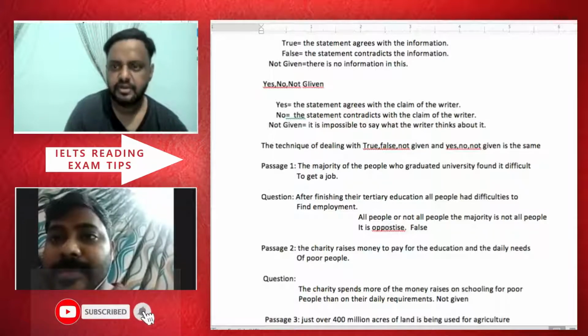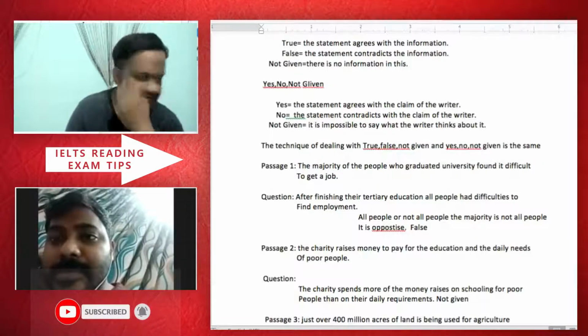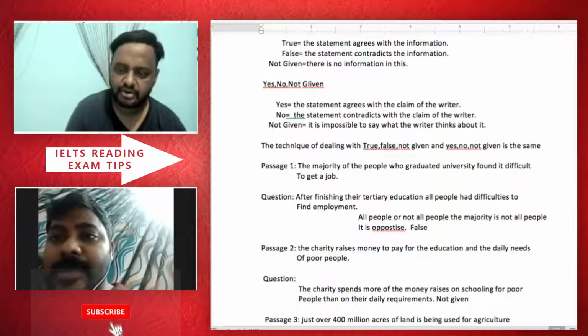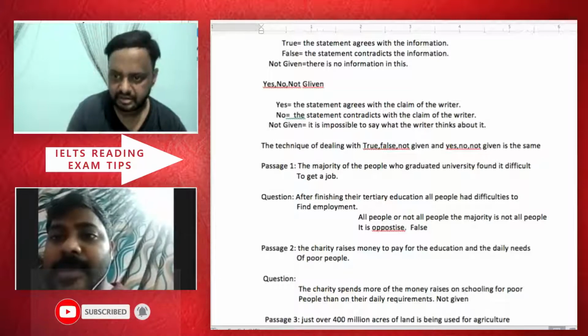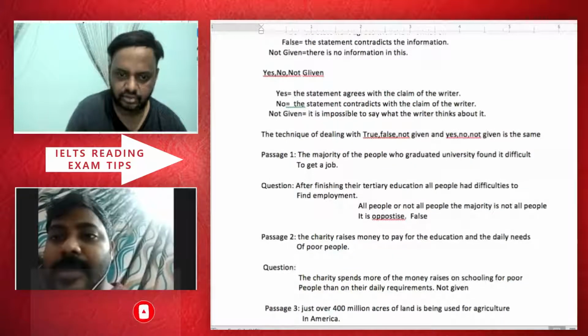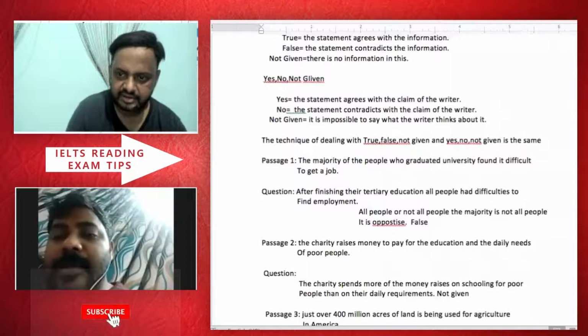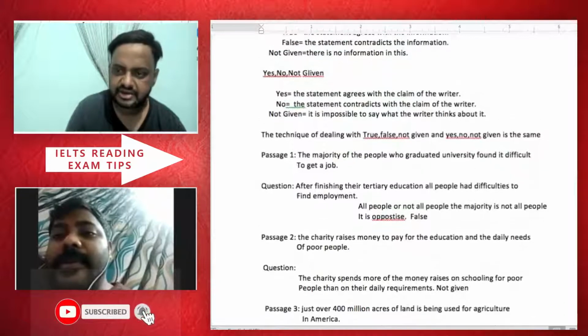So first of all, one thing is paraphrasing is very important. It means the vocabulary, to wind you up with the vocabulary, because it is different vocabulary but has the same meaning. So now they are winding you up with this word tertiary. See, tertiary education is basically the university education.